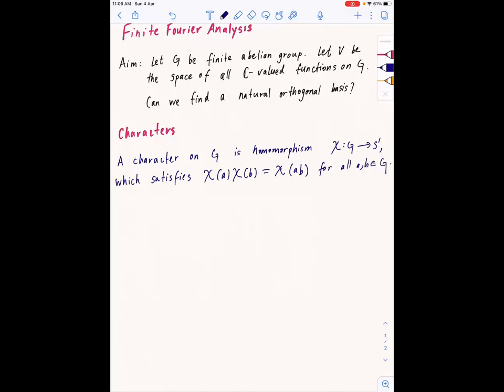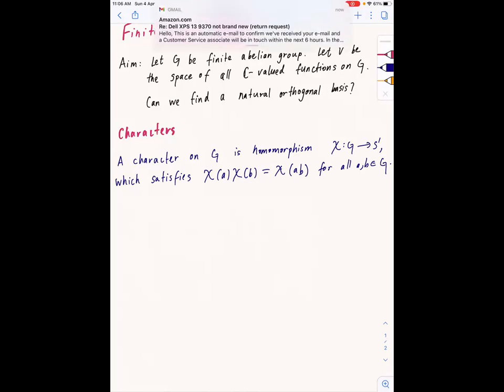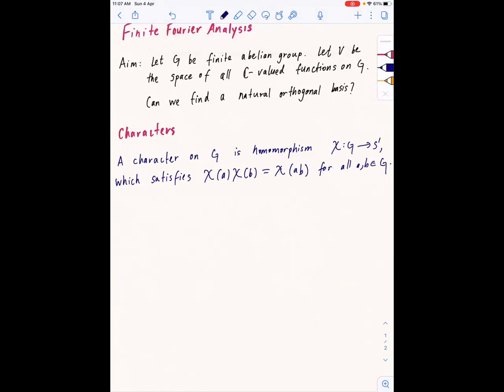So these are special complex valued functions, and I have not told you whether there are finitely many or what, but they will actually form an orthogonal basis. My first point, which I forgot to say, is that this space of functions is basically assigning a complex value to each element of the group, right?